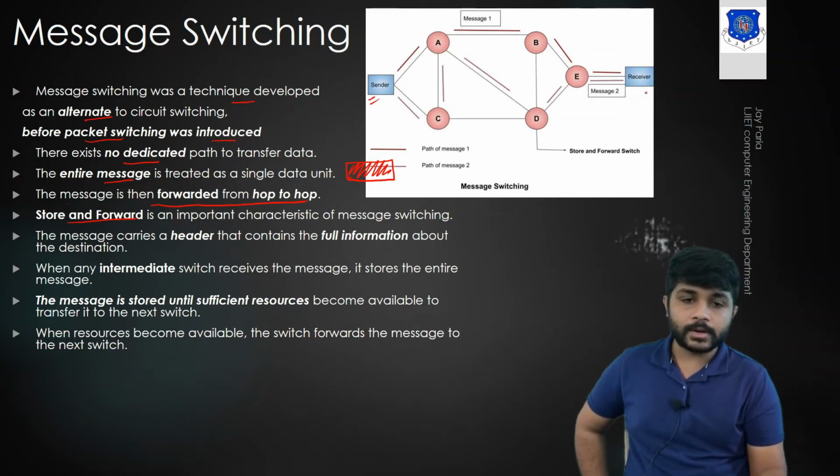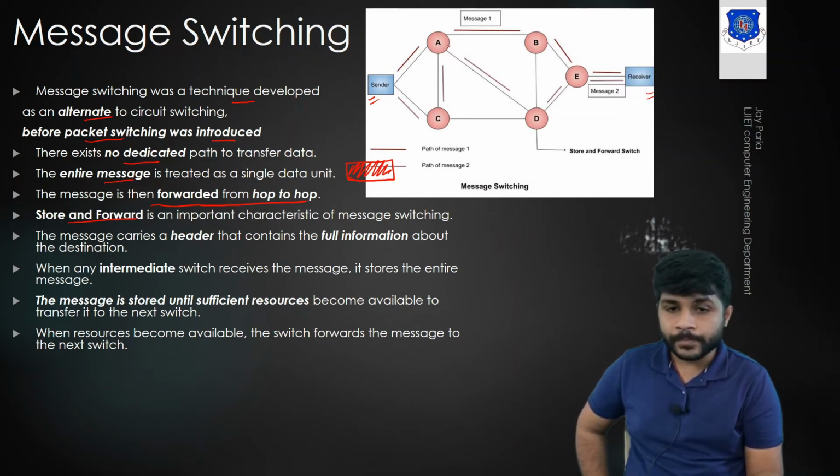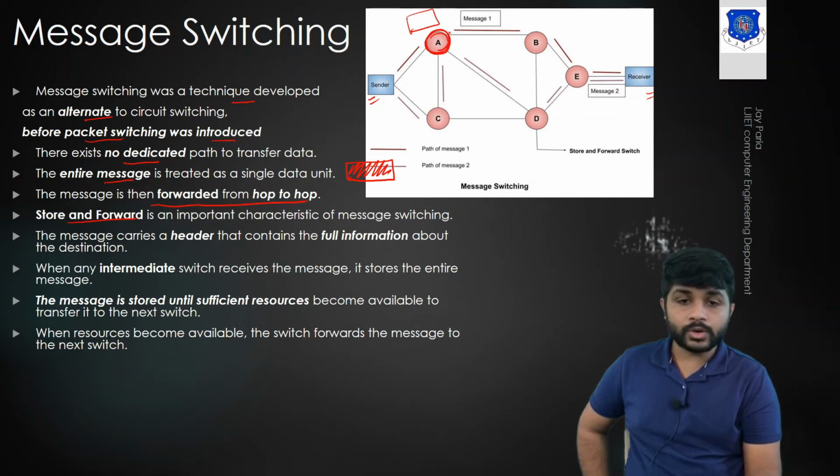There is one sender and one receiver, and there are different devices A, B, C, D and E. These are the switches. So when the sender sends a message, device A will decide what is the best path to deliver the data to the receiver. A will analyze the packet, and because A has multiple options, from these options A will select the best path using which the data will be delivered. So the message will be forwarded to the next hop.